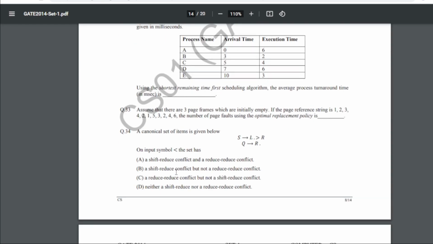33 is: assume that there are 3 page frames which are initially empty. If the page reference string is 1, 2, 3, 4, 2, and so on, the number of page faults using the optimal replacement policy is what?